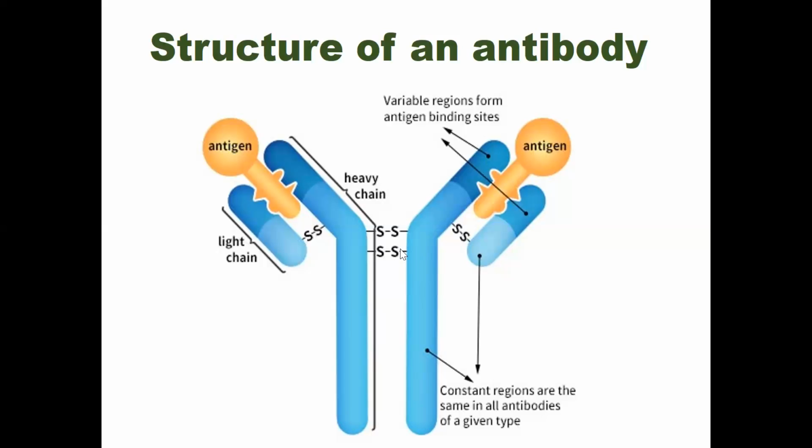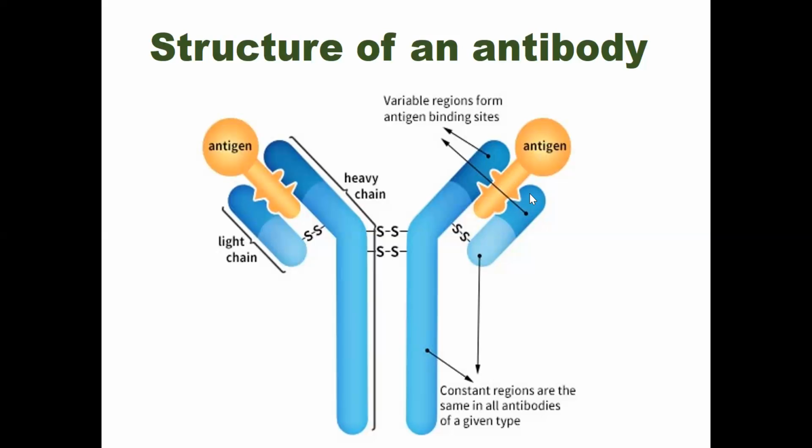A single antibody can interact with two antigens simultaneously, and the portion of the antibody where this antigen-antibody interaction occurs is known as the paratope.